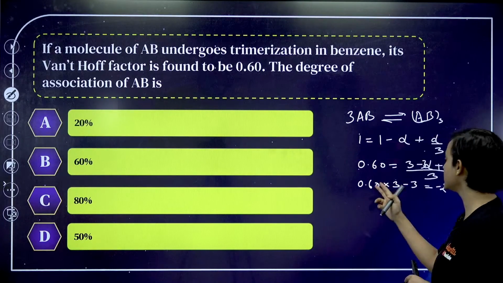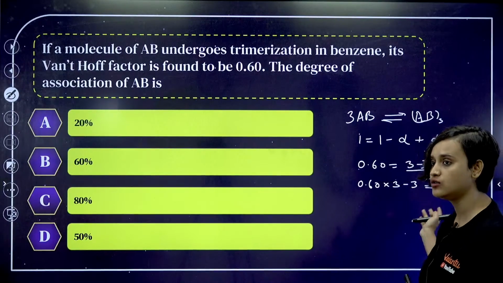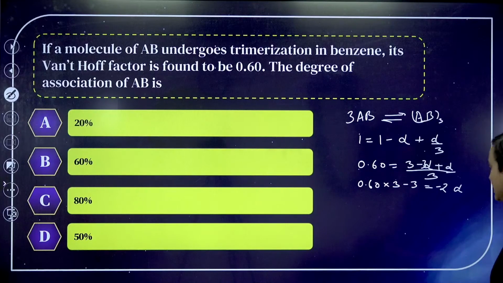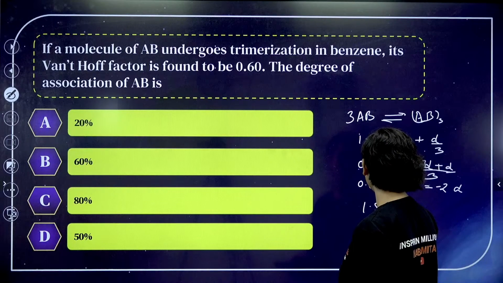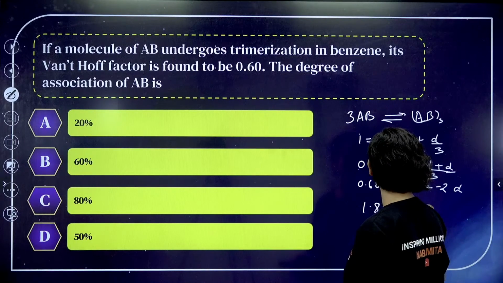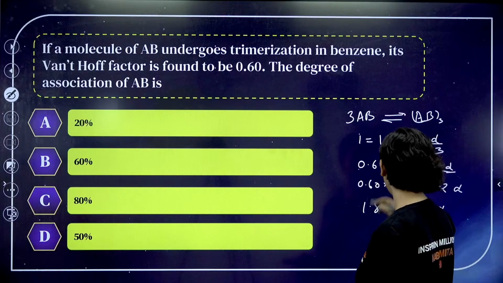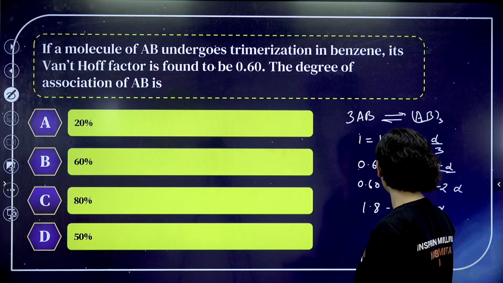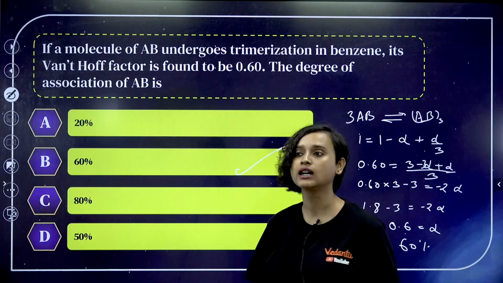So 0.60 into 3 equals 3 minus 3 alpha plus alpha, which is 3 minus 2 alpha. Do the calculation. What will be the answer? Option B, you are saying 60%? Yes, because 0.60 into 3 is 1.8, and 1.8 minus 3 is equal to minus 2 alpha. The answer will be 0.6 basically. Alpha is 0.6, which means it is going to be 60%. So option B is the correct answer.